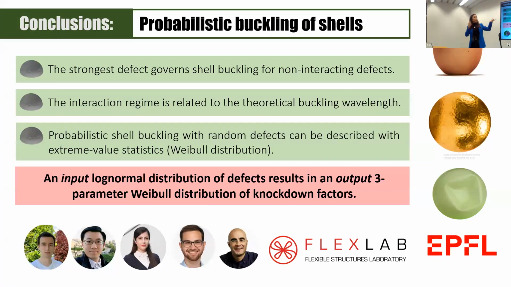And the most important thing that we showed is that we can treat shell buckling as a probabilistic phenomenon that can be described with extreme value statistics. And most importantly, that the input log-normal distribution of defects led to a 3-parameter Weibull distribution, which was the original hypothesis from this work that was confirmed.